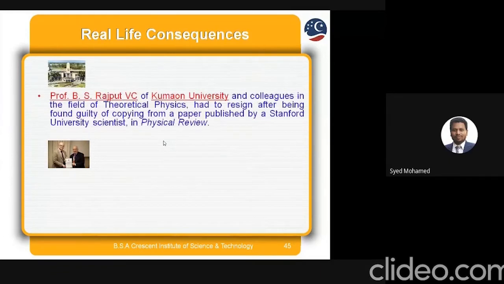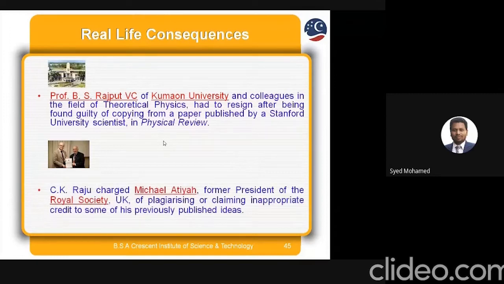Professor B.S. Rajput, VC from the Common University, and colleagues in the field of theoretical physics had to resign after being found guilty of copying from a paper published by a Standard University scientist. Similarly, C.K. Raju, George and the former president of the Royal Society UK were accused of plagiarism for claiming inappropriate credit for some of his previously published ideas.